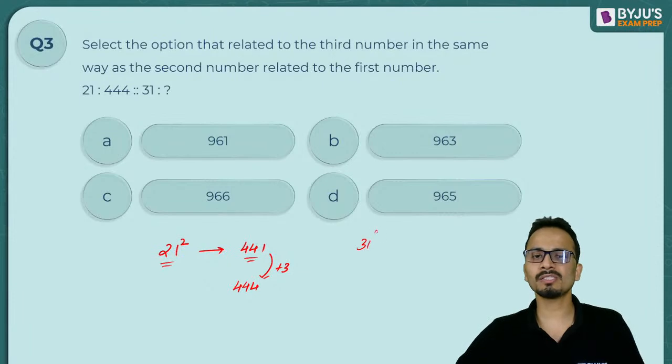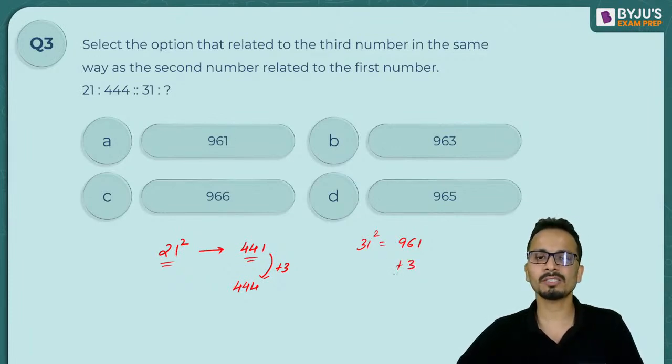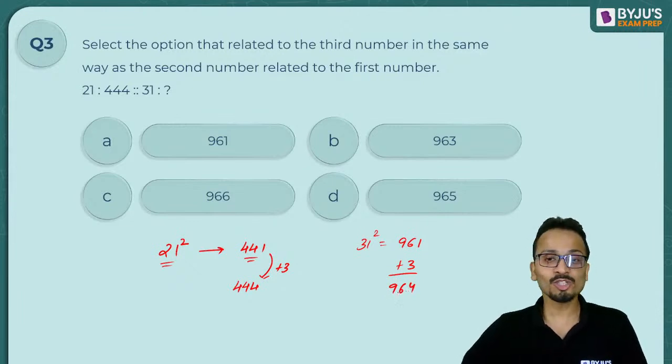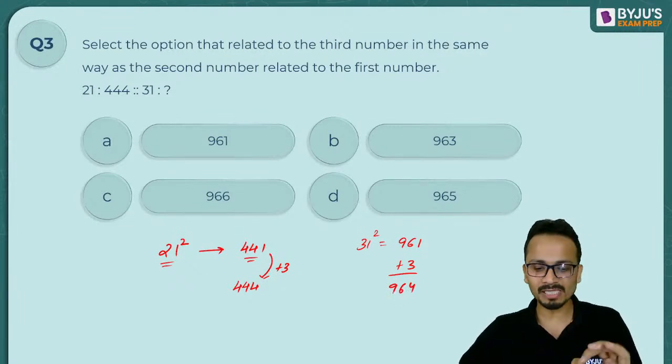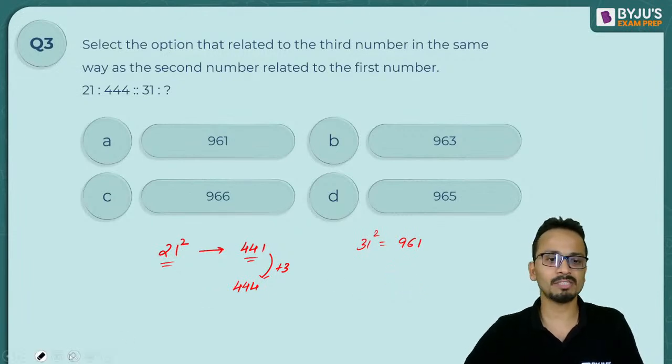Now 31 square is 961 and if I add 3 to 961, that is 964, but this is not among the options. So that means slightly different logic has been applied here. Okay, so let's see what logic has been applied.